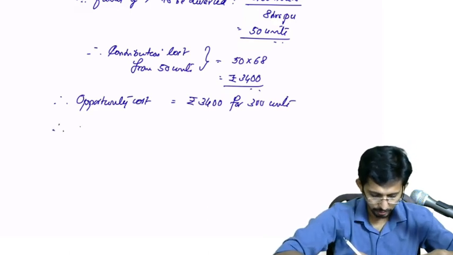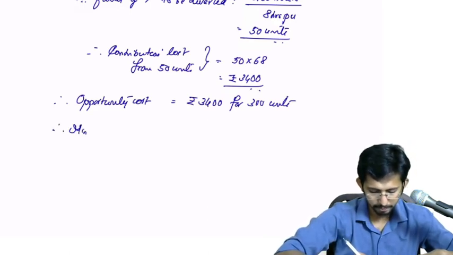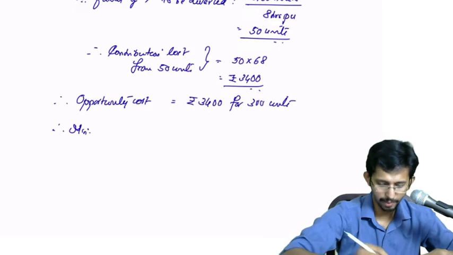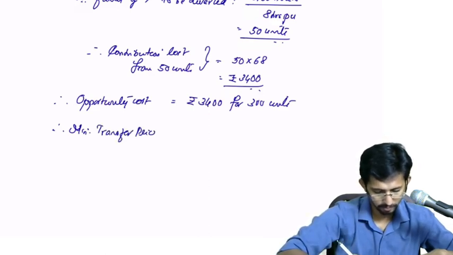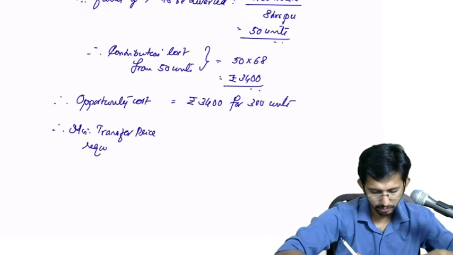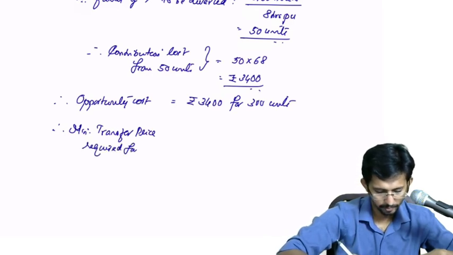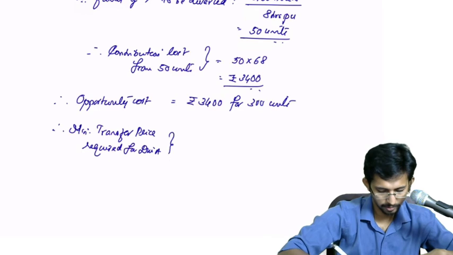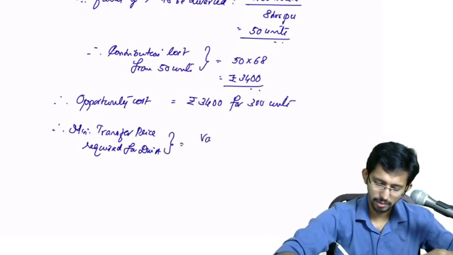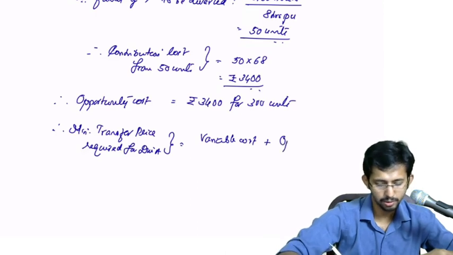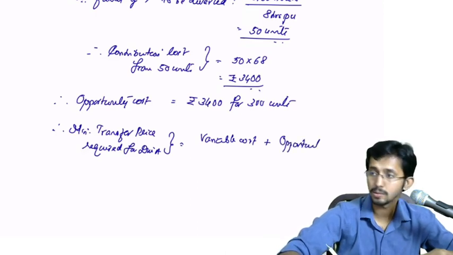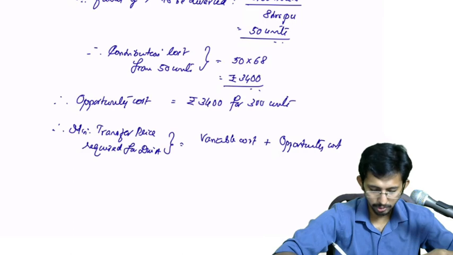Okay, therefore minimum transfer price required for division A is equal to variable cost plus opportunity cost. What is variable cost?